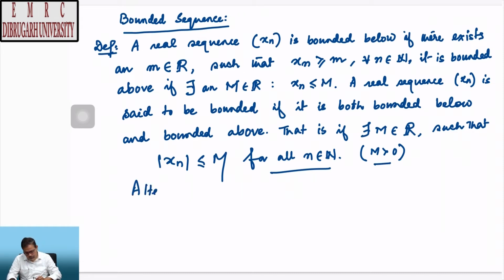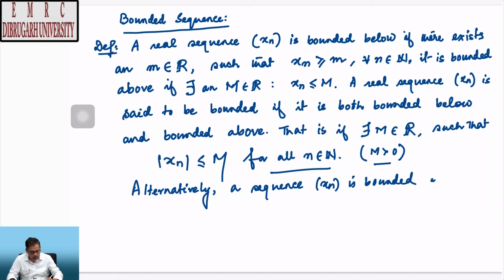Alternatively, a sequence xn is bounded if the range set S, what is that?